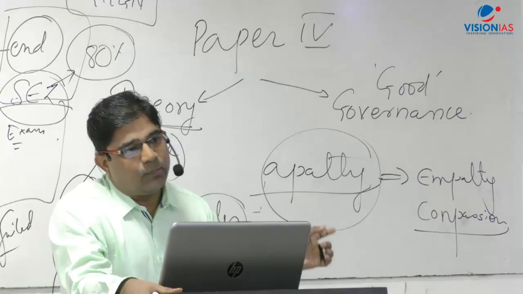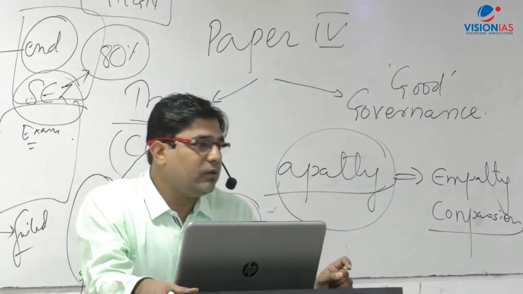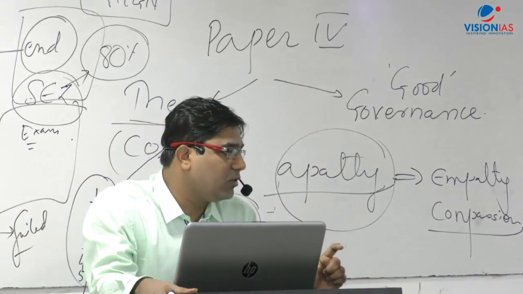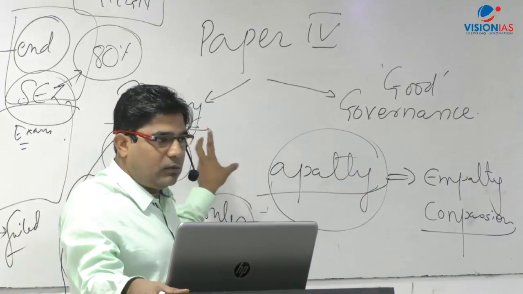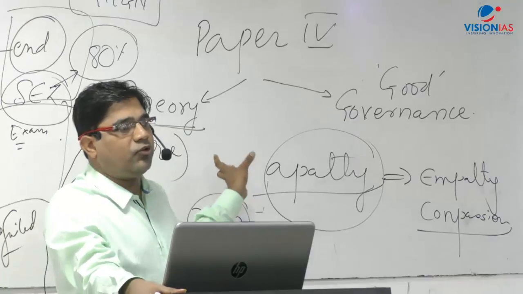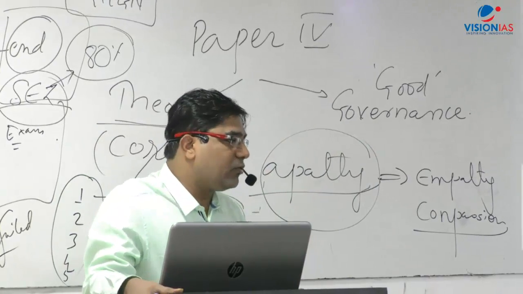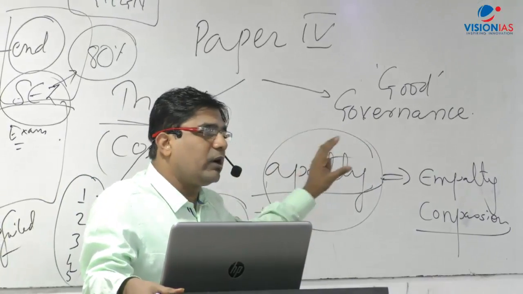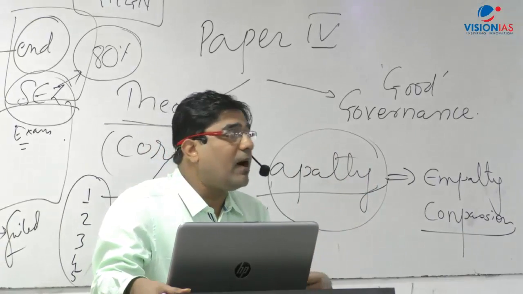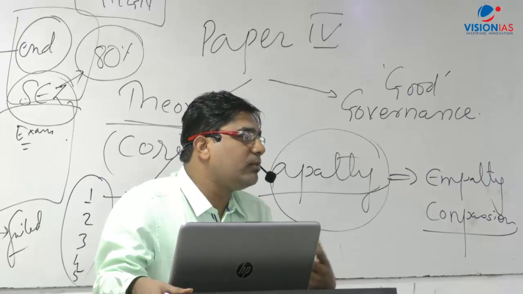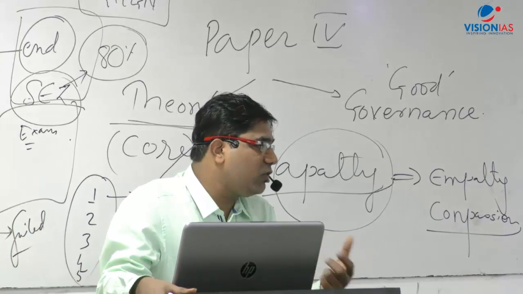Okay, and what has happened? Even after independence, the same attitude has continued. Only here, British rule has been replaced by the Indian political masters, and the bureaucratic sense of apathy still continued. So after independence, there has not been a substantial change with respect to change of attitude.